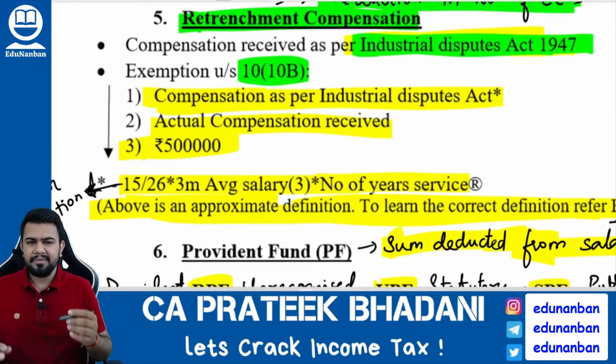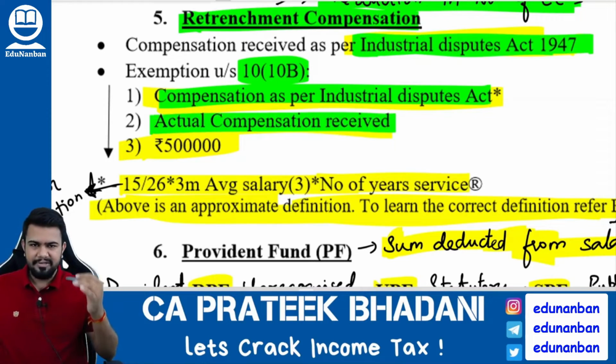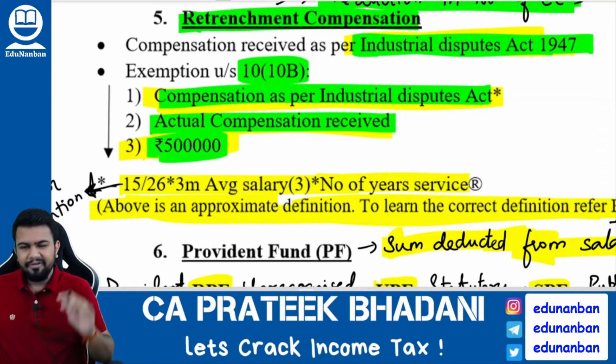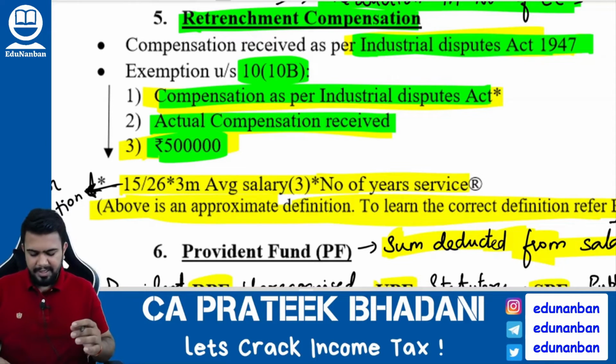How to calculate the exemption? Number 1, compensation as per the Industrial Disputes Act. Number 2, actual compensation received from the employer. Or number 3, 5 lakh rupees. Whichever is lower will be exempt, and the balance amount will be taxable.